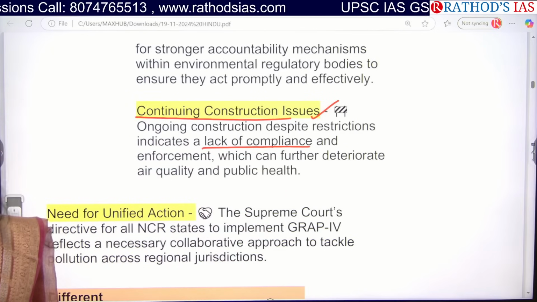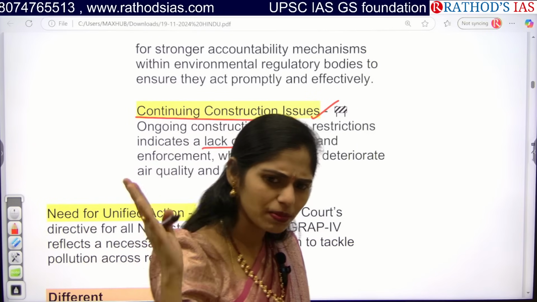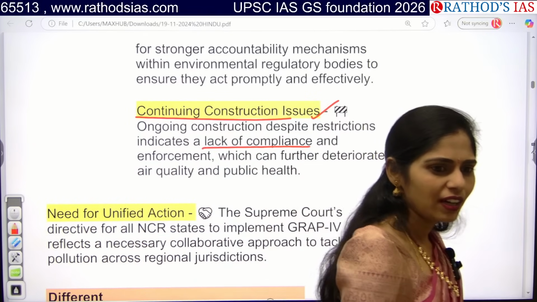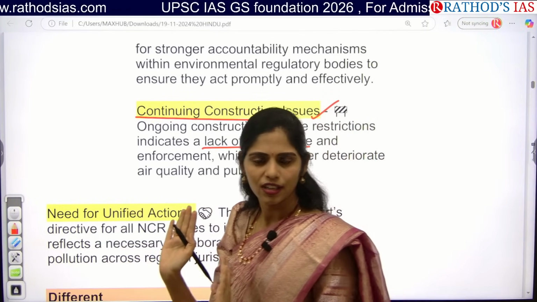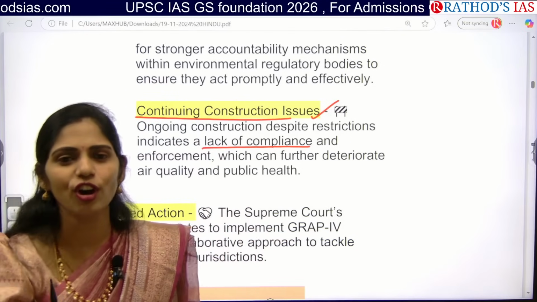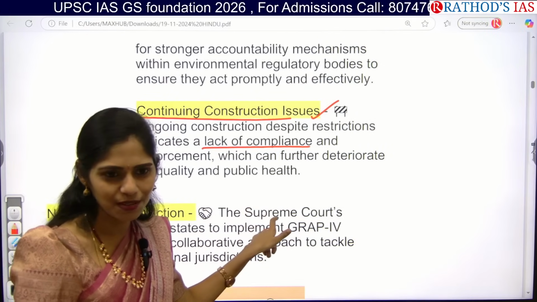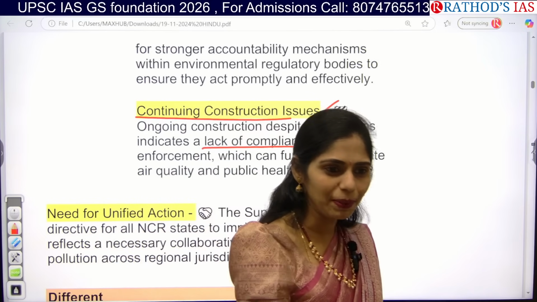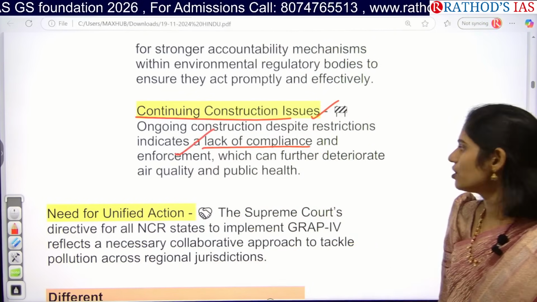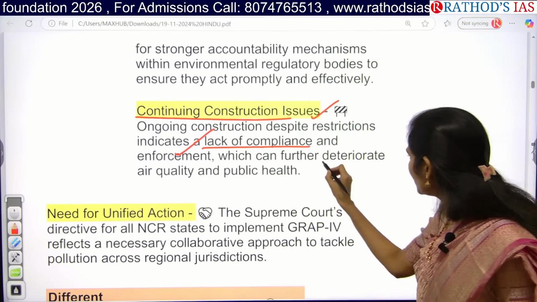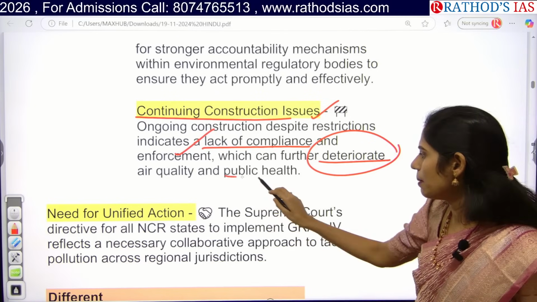And if there is proper enforcement, what is the meaning of enforcement? We discussed enforcement in ethics. Accountability is equal to answerability plus enforcement. Enforcement is nothing but if you are not following, we need to give punishment. If people are getting punished properly, will they repeat these things? No. That means we can understand there is even a lack of enforcement. Because of this, it will further deteriorate air quality as well as public health.